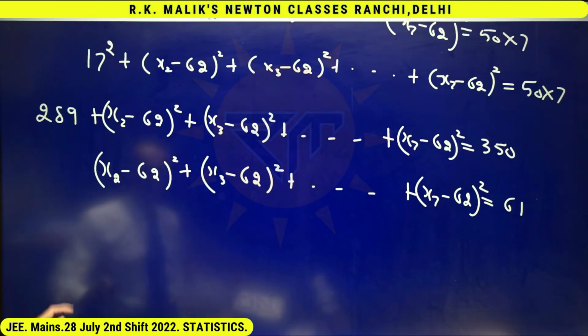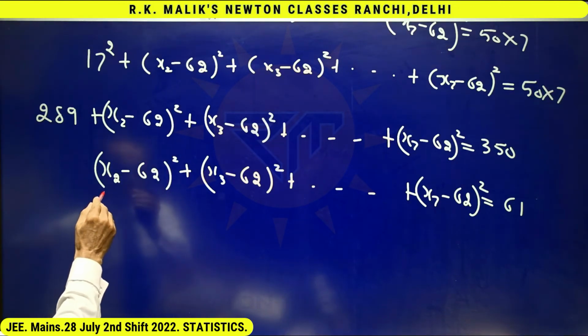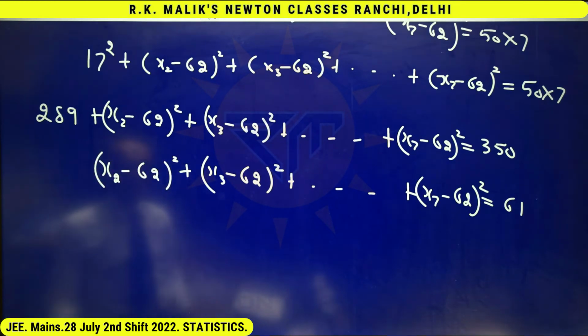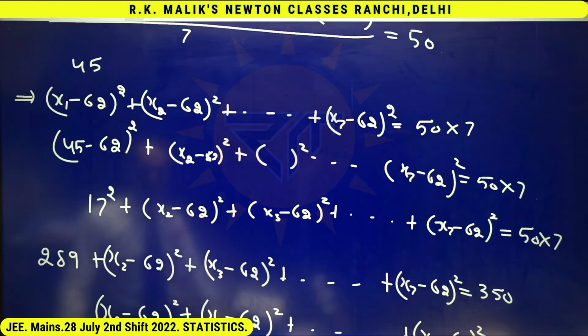Clearly in this case, x2 cannot be 49 or less because if x2 is 49 or less, the value of this will become greater than or equal to 169 and the equation would have become impossible. Hence, it is possible that exactly one student has got failed.